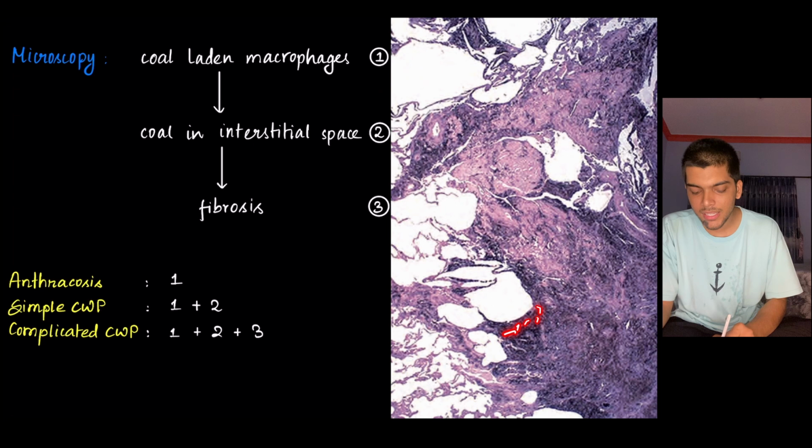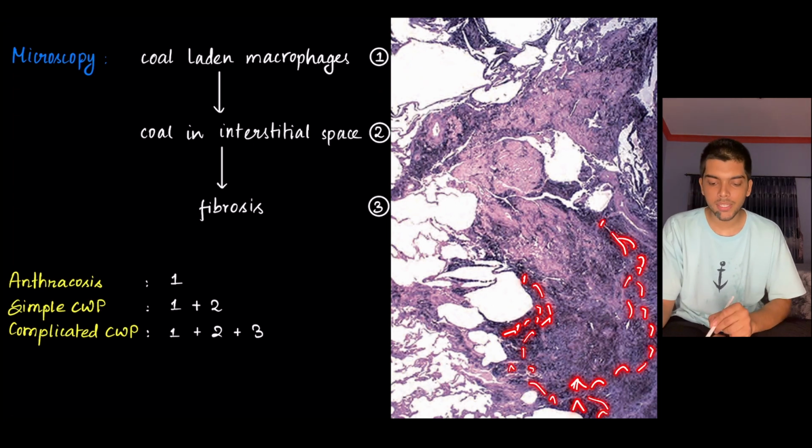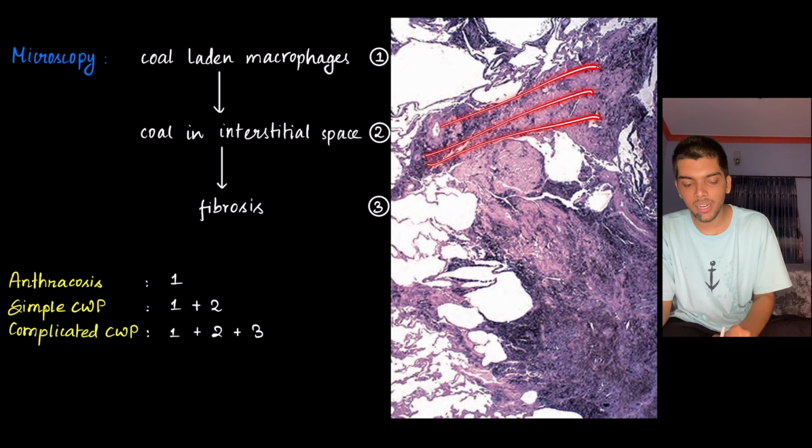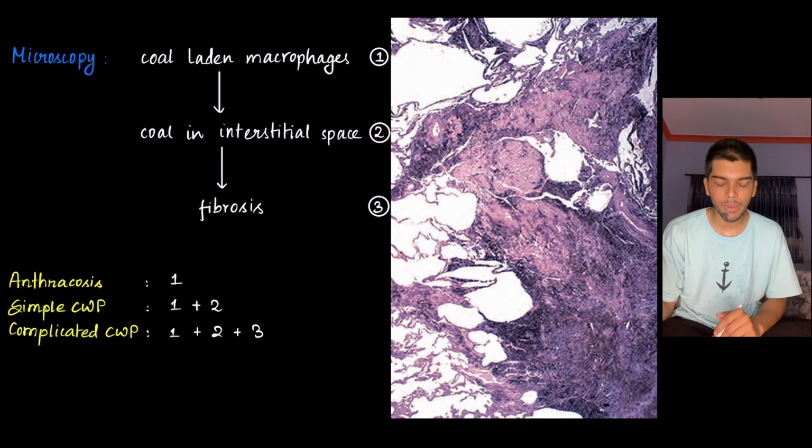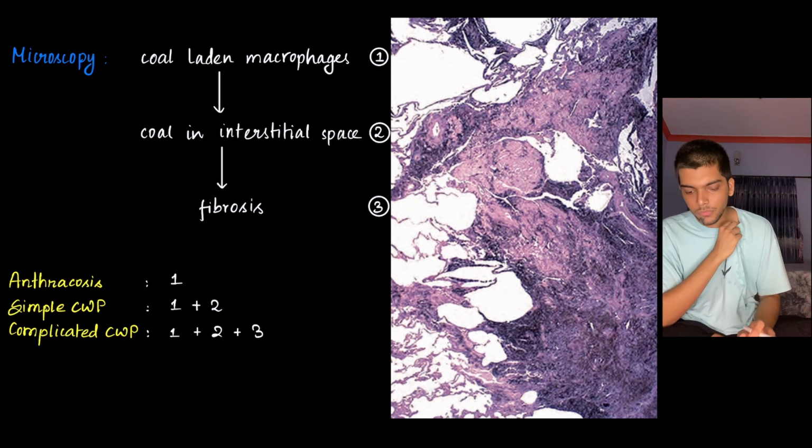This is the microscopy of complicated coal worker pneumoconiosis. All the black things that you are looking at are coal-laden macrophages, and the fibers are a result of fibrosis, healing by fibrosis.